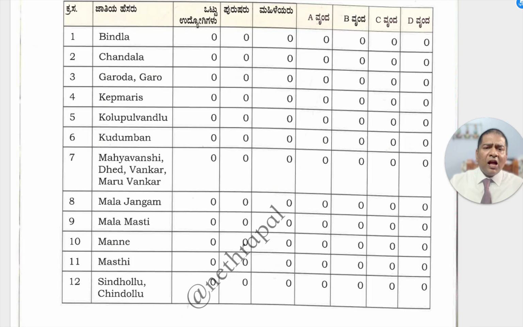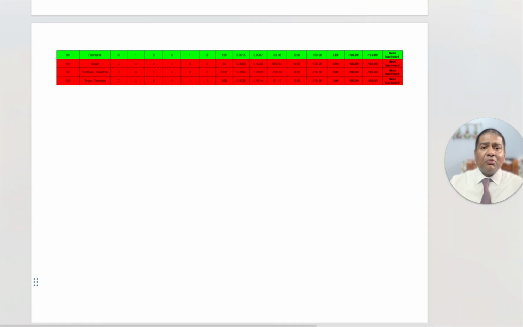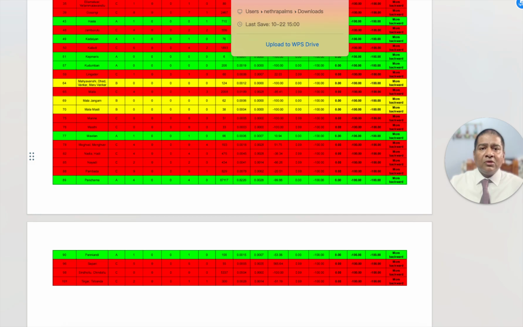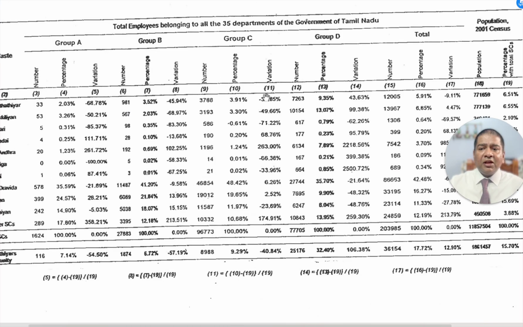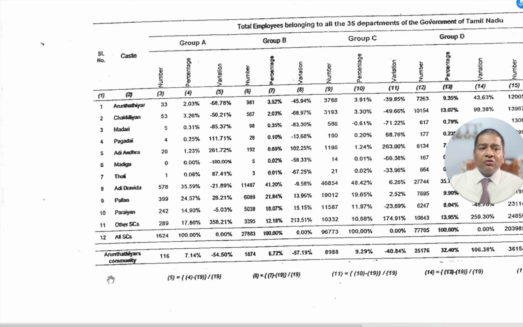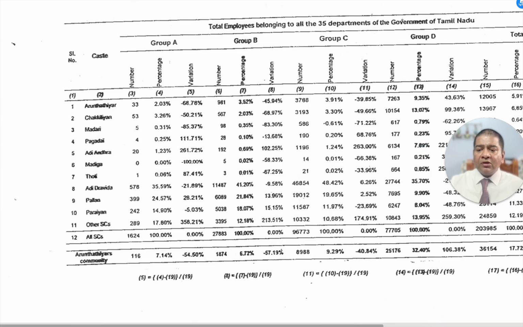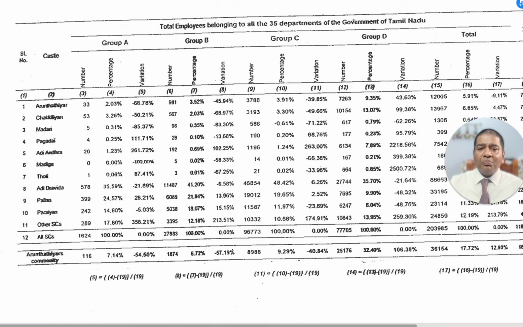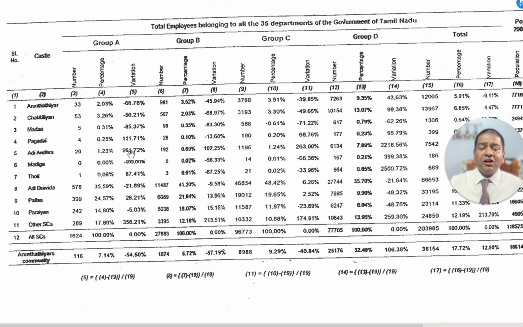So I'll now go to the Janardhan committee report. You can see this is the committee report. This is how they compute the representation in Group A, Group B, Group C, and Group D in the Janardhan report.